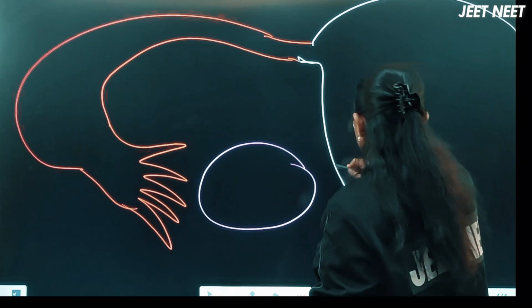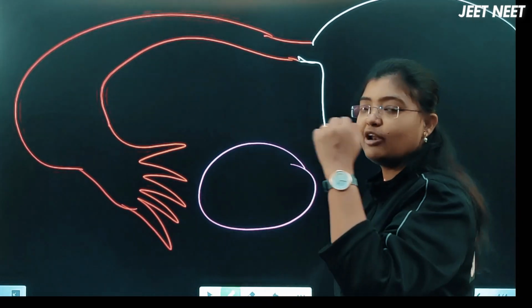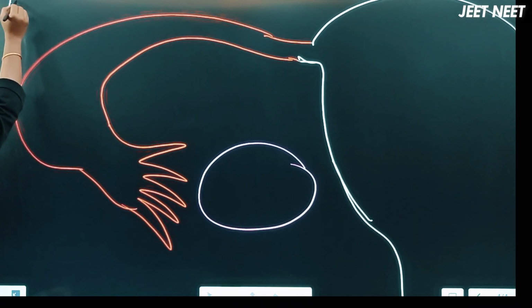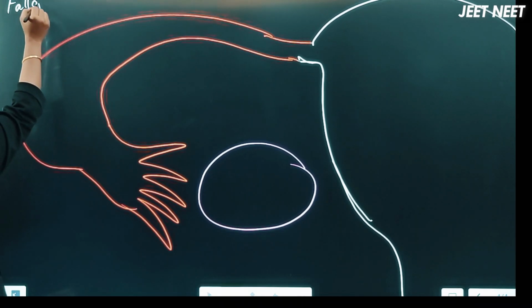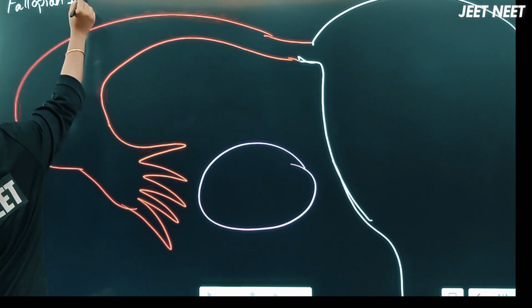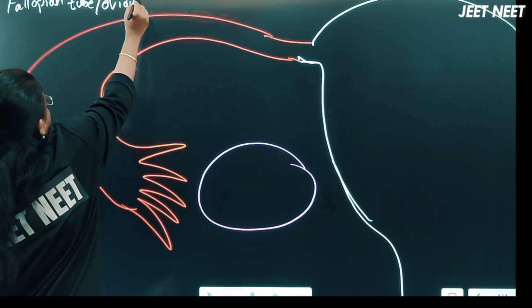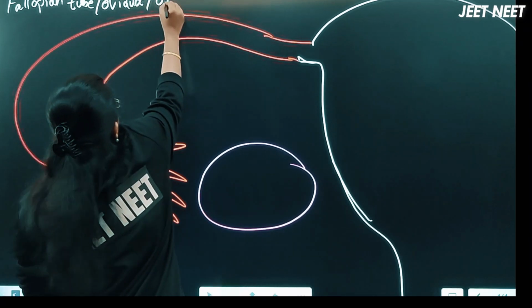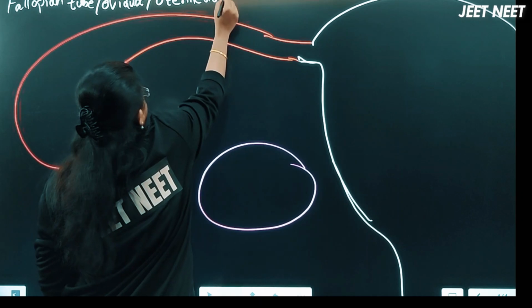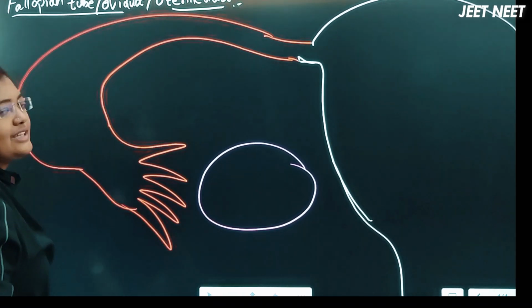This is the uterus. Okay. Now we are talking about the fallopian tube here. Fallopian tube is also called oviduct and the uterine duct, right?